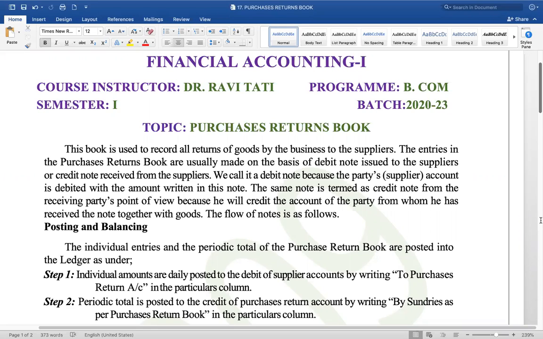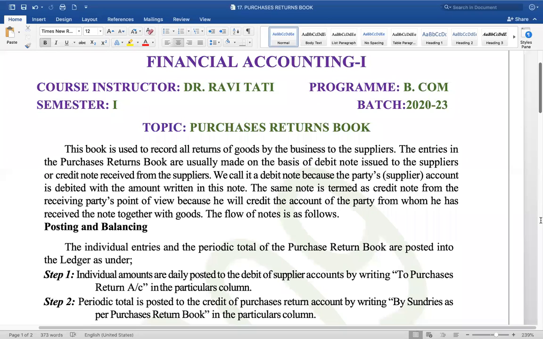And to maintain the record of these purchase returns, we are picking up a book called Purchases Returns Book. This is one of the subdivided journals, one part, one segment, one component of subdivided journals.